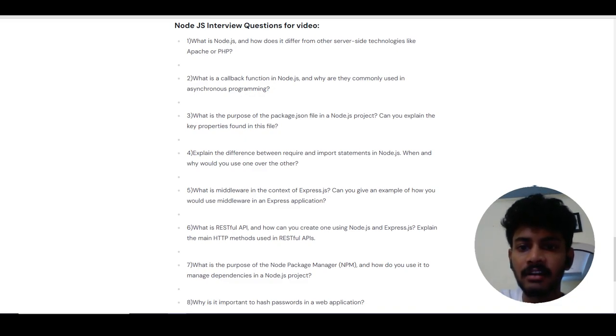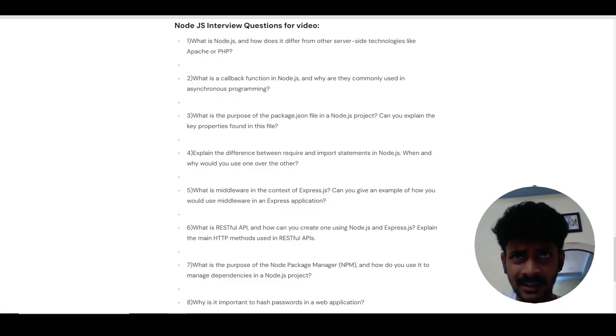Next question. What is a callback function in Node.js and why are they commonly used in asynchronous programming? So, callback functions are basically functions that are passed as an argument into another function. In Node.js they are commonly used for handling asynchronous tasks such as reading files, making network requests, database queries and many more tasks, and to do these asynchronous tasks we use callback functions.